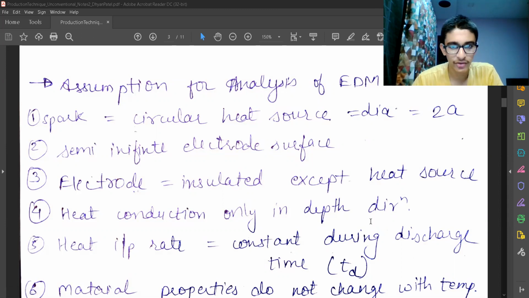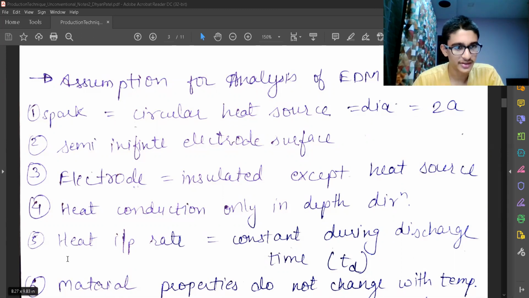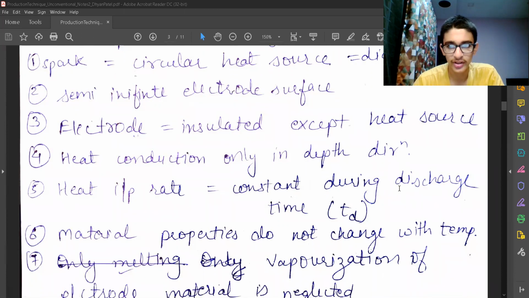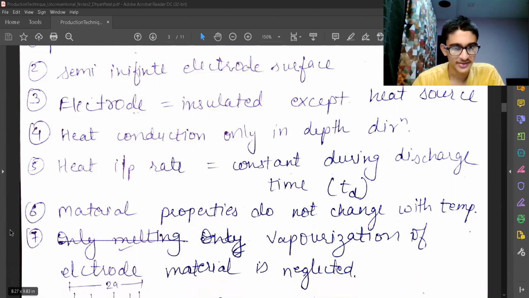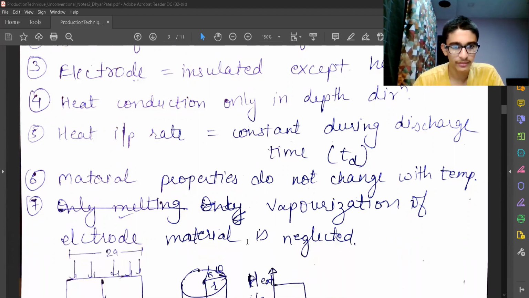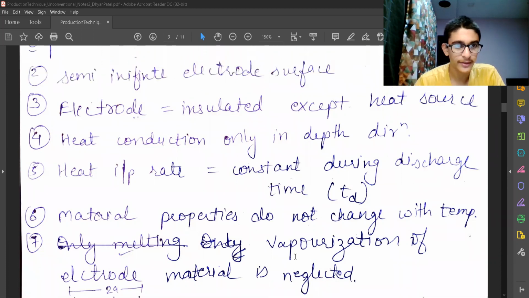Fourth is heat conduction only in depth direction. So this is a one-dimensional assumption. Fifth is heat input rate is constant during discharging time, TD. Sixth is material properties do not change with temperature. Seventh, vaporization of electrode material is neglected. So we are directly taking only melting and we are ignoring the vaporization part.